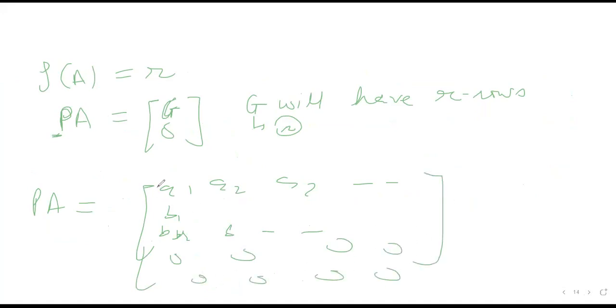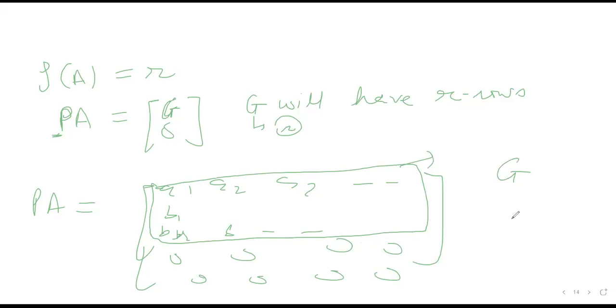So I can write this submatrix as G, and this 0 matrix as Z, where G will have R rows. So this is a notation, a way of writing. Nothing fancy about it.